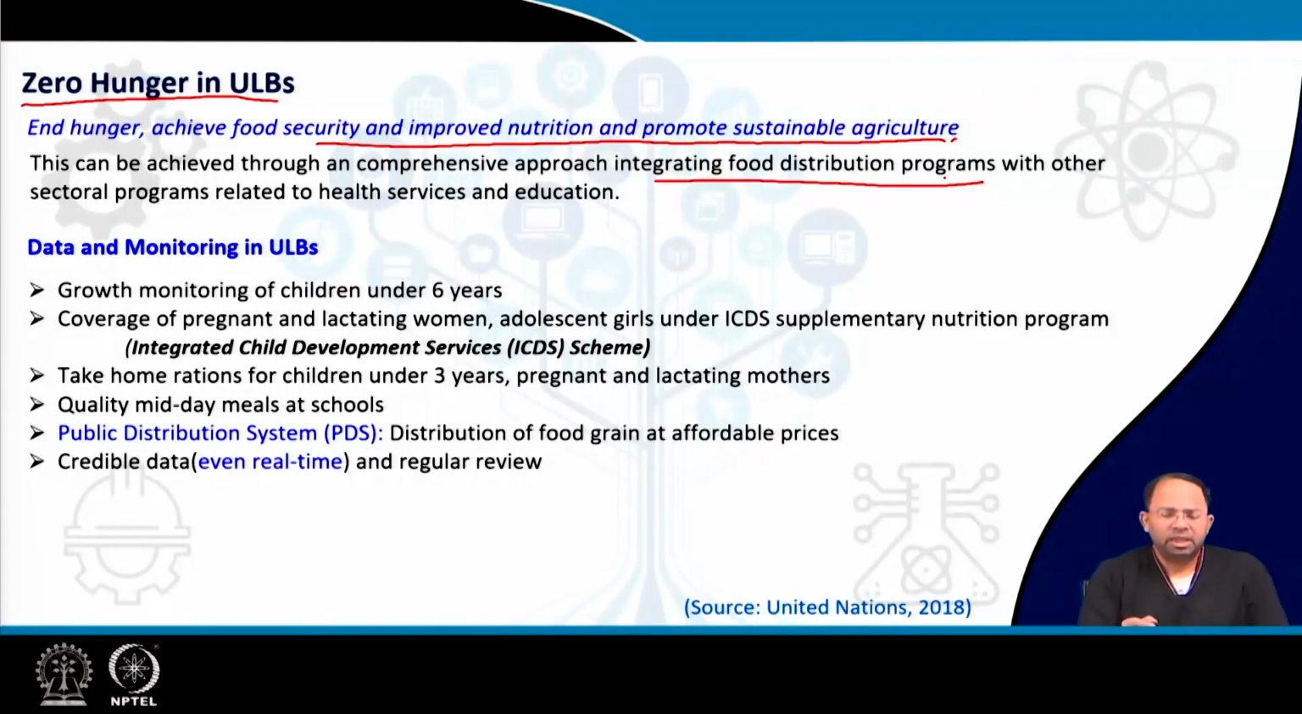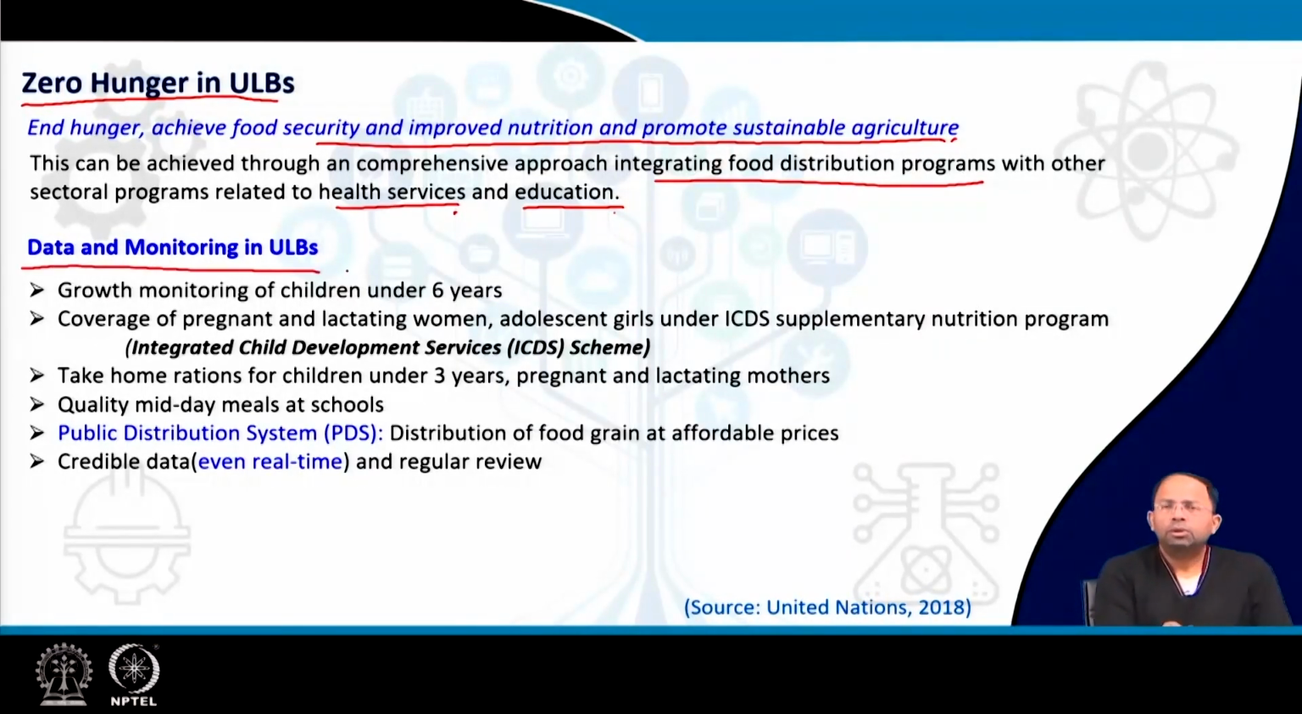But this has to be linked with other programs also, such as health services, where sometimes nutritional supplements are given to the kids, and also education programs where at the schools we provide midday meals or ration and so on. All this can be linked together, so that overall people are not subjected to hunger. That means at least the basic necessities should be provided to people.